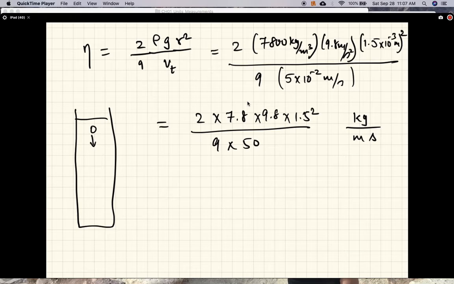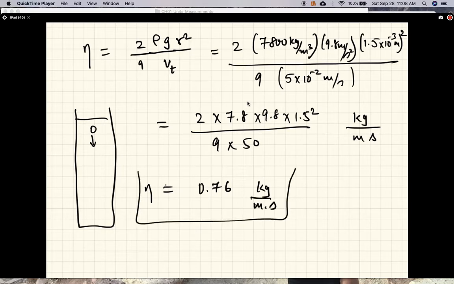So, this number works out to, the viscosity of this oil, 2 times 7.8 times 9.8 times 1.5 squared, and so the viscosity eta is 0.76 kg per meter second.